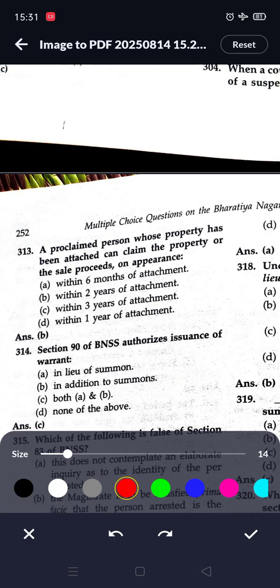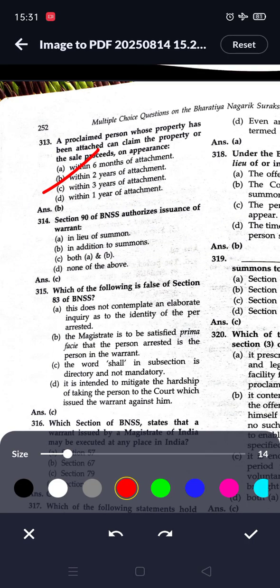Next question. A proclaimed person whose property has been attached can claim the sale proceeds on appearance within 2 years of attachment. Section 90 of BNSS authorizes issuance of a warrant in lieu of summons or in addition to summons. So option C is correct, both A and B.